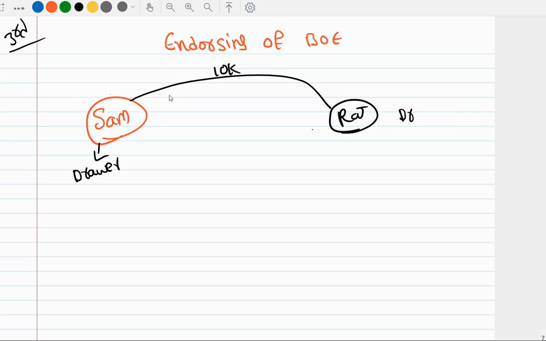So Sam drew a bill on Raj, and Raj will be the drawee. It is drawn on 1st January. Assume that it has been drawn for 3 months, so the due date will be 1st April.